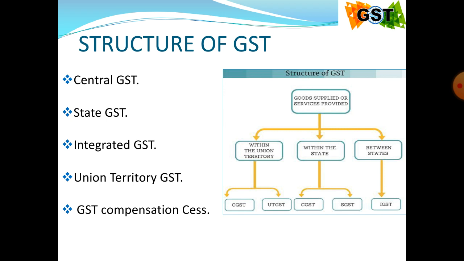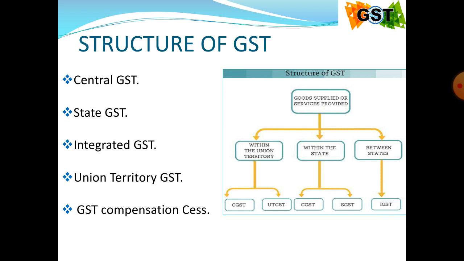For example, one product sold or supplied in Haryana state, on which the tax rate applicable under GST is 12%.